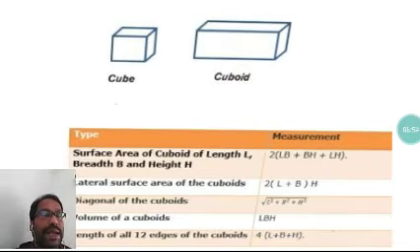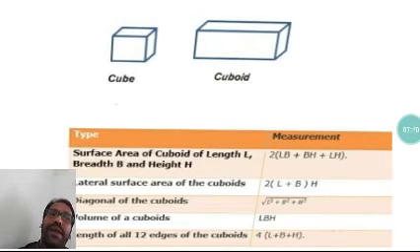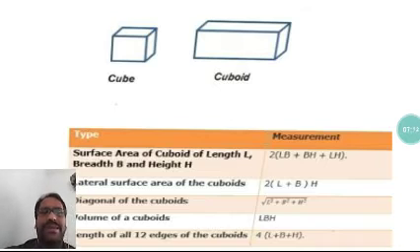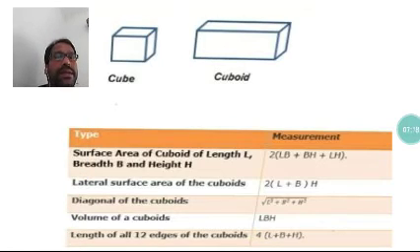Okay, here a cuboid is given, because in our video today we will discuss the cuboid. Cube and cuboid are the same thing, only one difference is that in the cube all the sides are equal, in the cuboid the sides are different. In the cuboid we have 12 edges, and in the cube also we have 12 edges. So things are the same, the formula will be different because the lengths change here. So this is one formula, a list of formulas is given here. You have to learn this all at one place, it is given there.